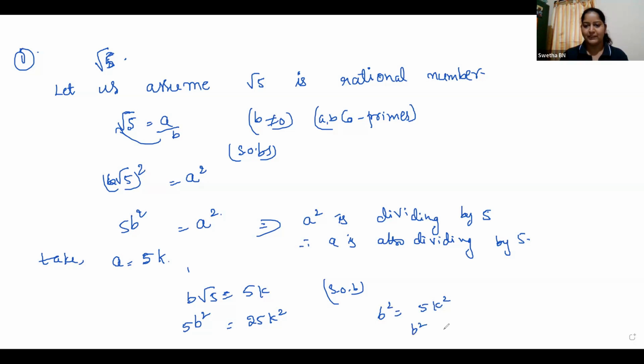That means B square is divisible by 5, therefore B is also divisible by 5. That means both A and B have a common factor, so they are not co-primes. So our assumption was wrong. Root 5 is an irrational number.